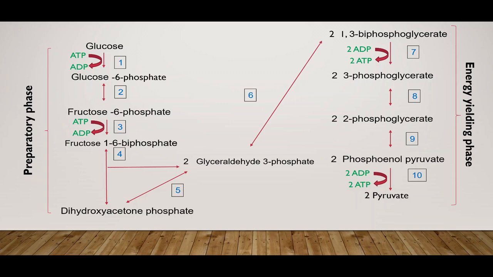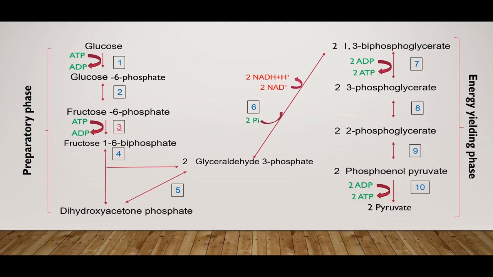One more reaction in glycolytic pathway involves kinase, that is the 10th reaction converts metabolite phosphoenol pyruvate to two molecules of pyruvate, and this is also substrate level phosphorylation which converts ADP to ATP.